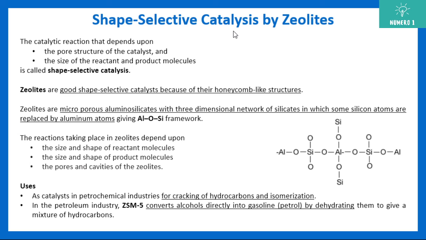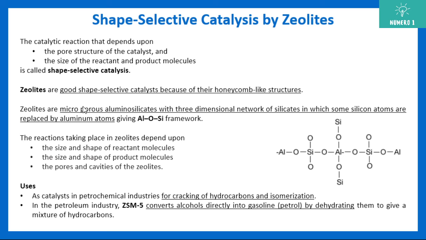Now, shape selective catalysis by zeolites. What is shape selective catalysis? It is a catalytic reaction that depends upon, first, the pore structure of the catalyst, and second, the size of the reactant and product molecules. Then it is called shape selective catalysis. Please remember these two points. The catalytic reaction depends on the pore structure of the catalyst, and it depends on the size of both the reactants as well as the products. Then it is shape selective catalysis.